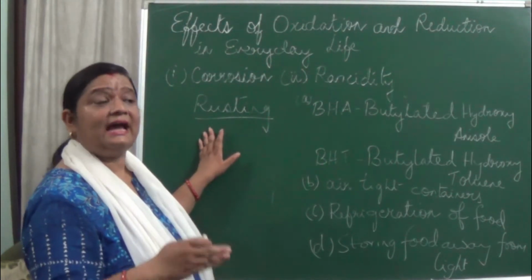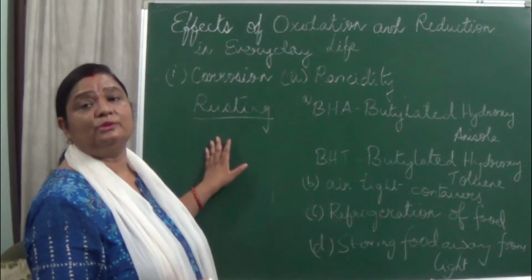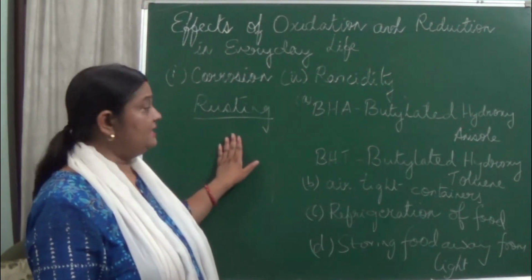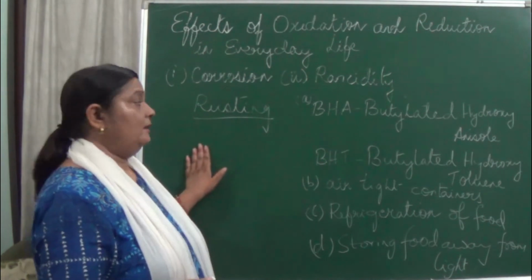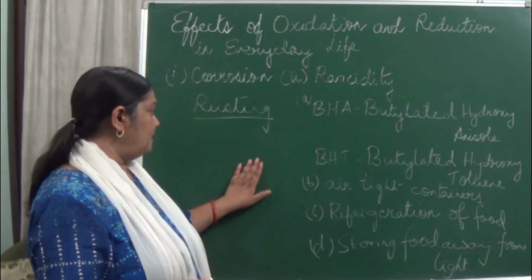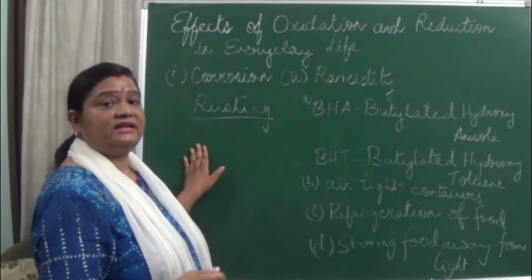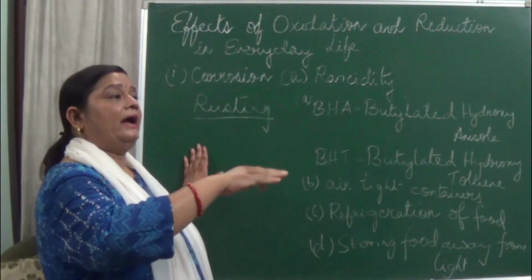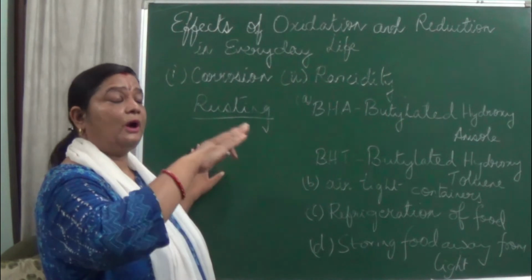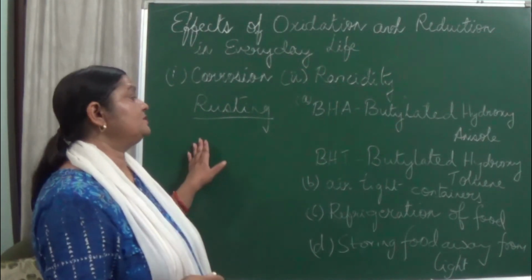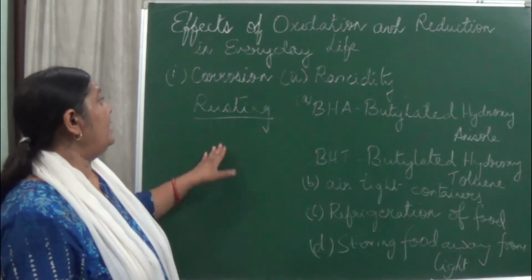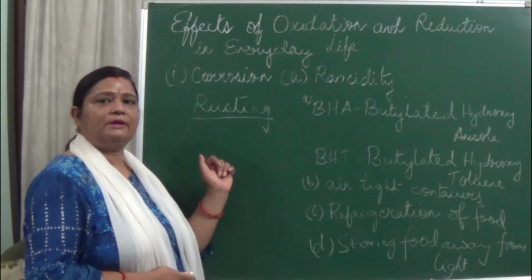And this type of corrosion is known as rusting. In iron materials or iron things, the surface starts deteriorating and forms a brown flaky substance on its surface, known as rusting of iron. Now, corrosion, why study only rusting of iron?